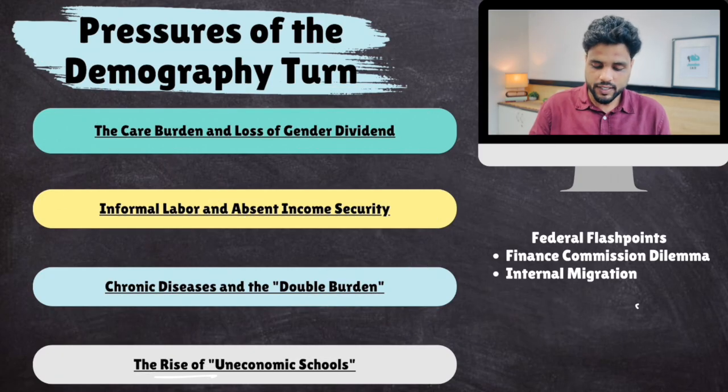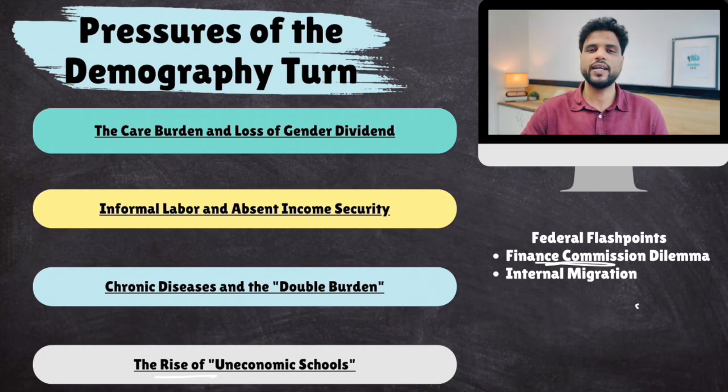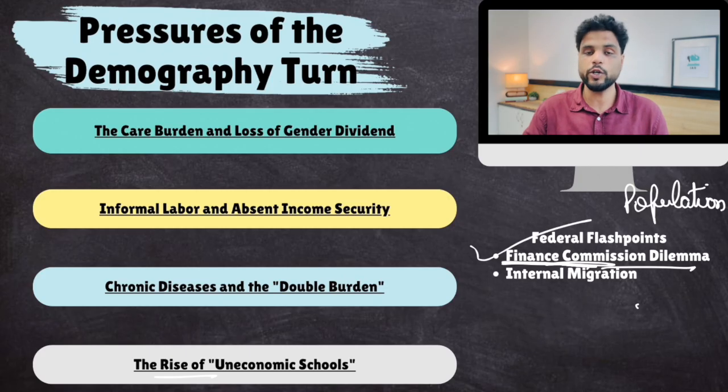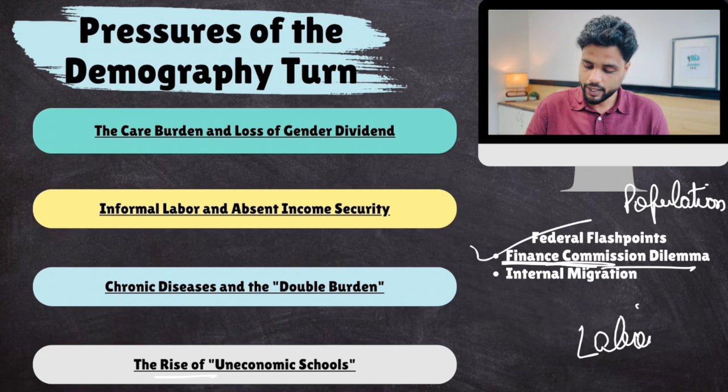You see, there is this organization called Finance Commission, which provides a framework for central grants to states. One variable that is looked into before providing grants to states is the population of that state. The state which has higher population receives more funds from the center. Now, South Indian states are not happy with this. So this is going to be a challenge. Plus, there are going to be labor shortages in South India.